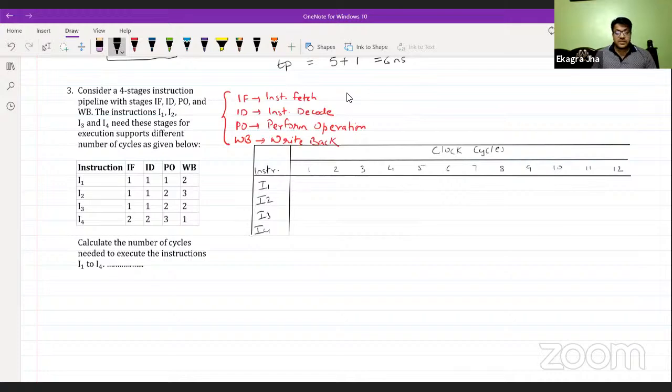Okay, fine. Let's just have 12 cycles, and if we need more, we will write them.